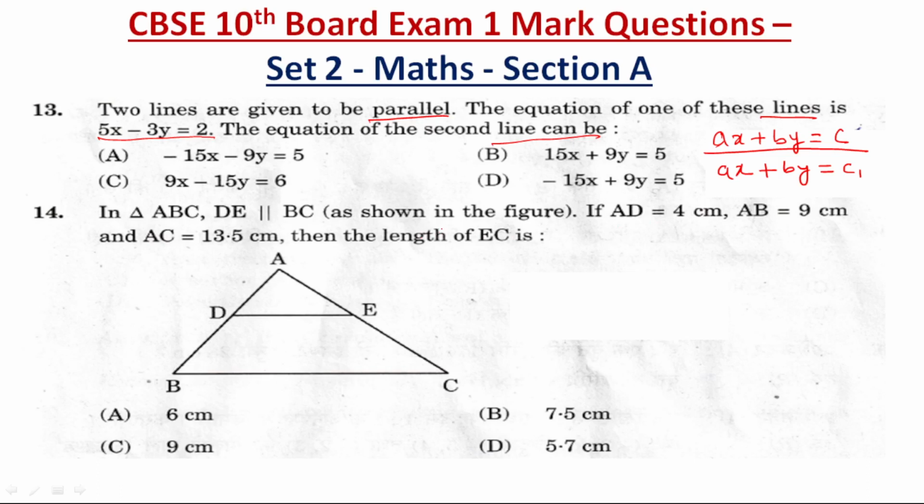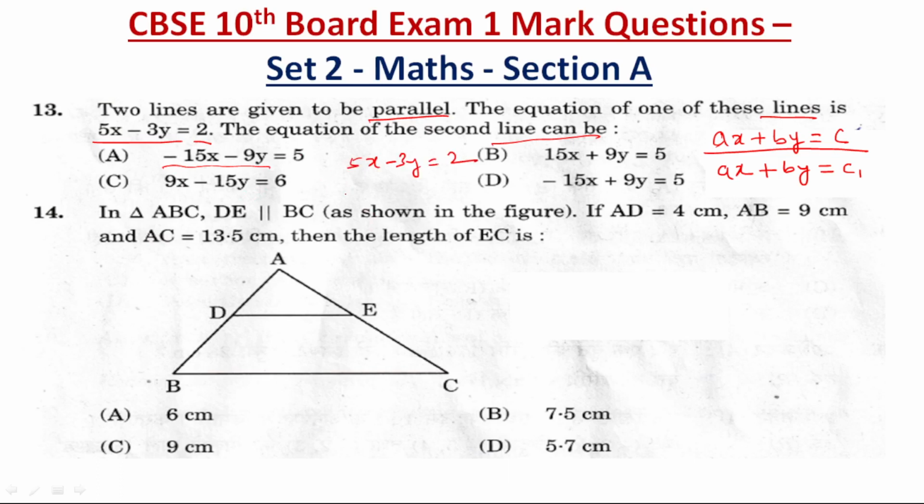Okay, so in this case, now you observe 5x minus 3y is equal to 2. So this 5x minus 3y is not going to change in any way. Now let us see where it is changing. Like here it is given minus 15x plus 9y. So 5x minus 3y is equal to 2, and minus 15x is there.